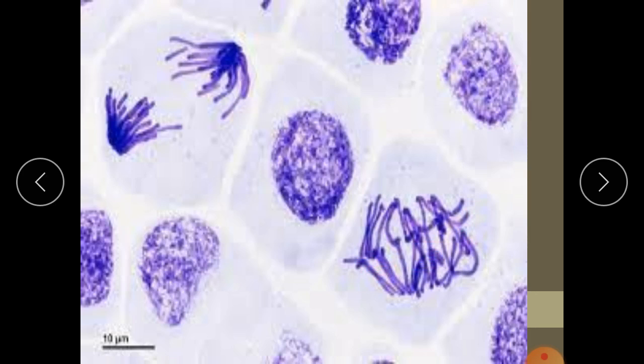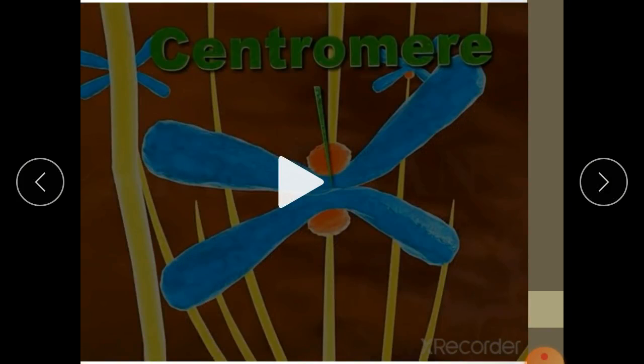Now here the chromosomes are divided. This is one set and this is another set. Anaphase stage. Okay, now we'll show you one video which gives you an idea about how the cell divides during mitosis.